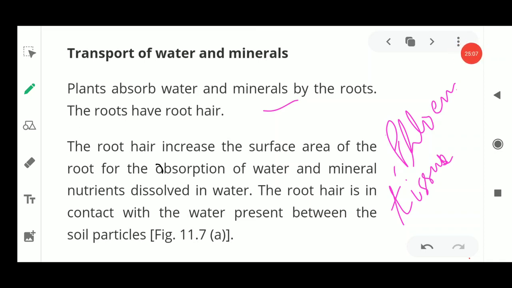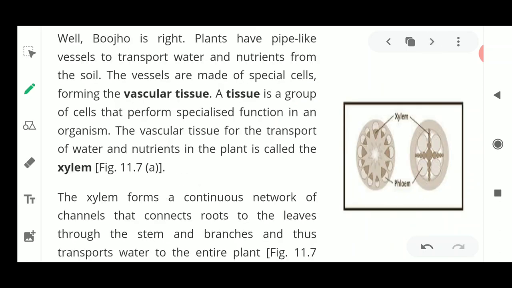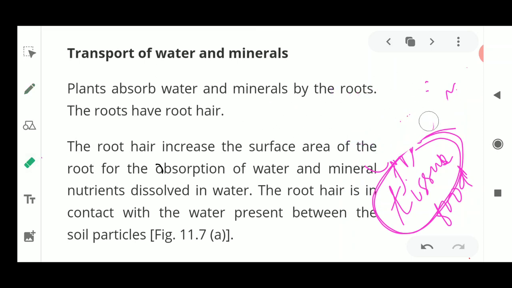As we are talking about xylem, this xylem is only responsible for the conduction of water. Similarly, phloem is responsible for the conduction of food. The cells in a group performing a similar function, here phloem, perform the transportation of food. So all the cells involved in the phloem help only in the transportation of food. Similarly, the cells present inside the xylem tissue are only responsible for the transportation of water. So a tissue is a group of cells which performs a similar function.